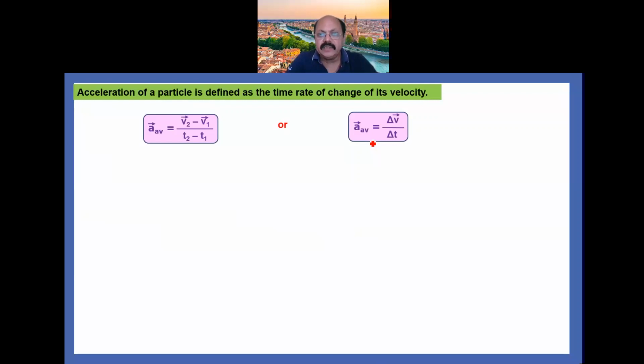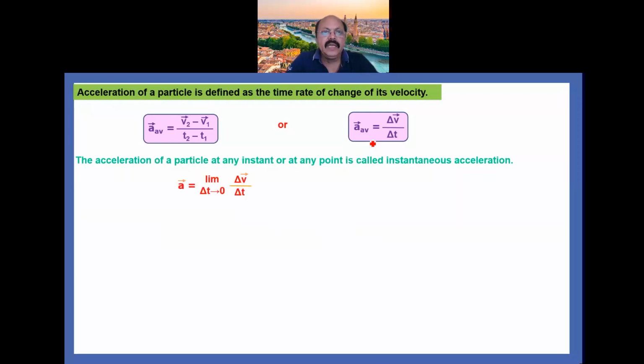Delta means difference. The acceleration of a particle at any instant or at any point is called instantaneous acceleration, and that can be written as a vector equals limit delta t tends to 0 of delta v vector upon delta t, similarly as we explained in earlier videos while explaining instantaneous velocity.